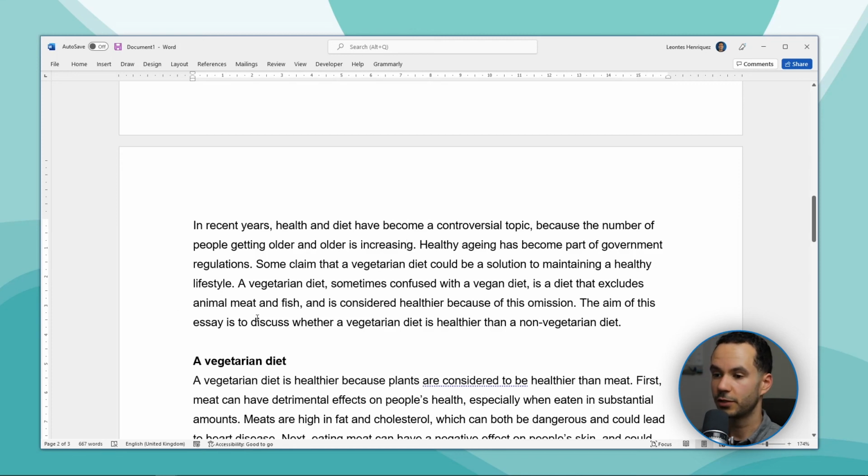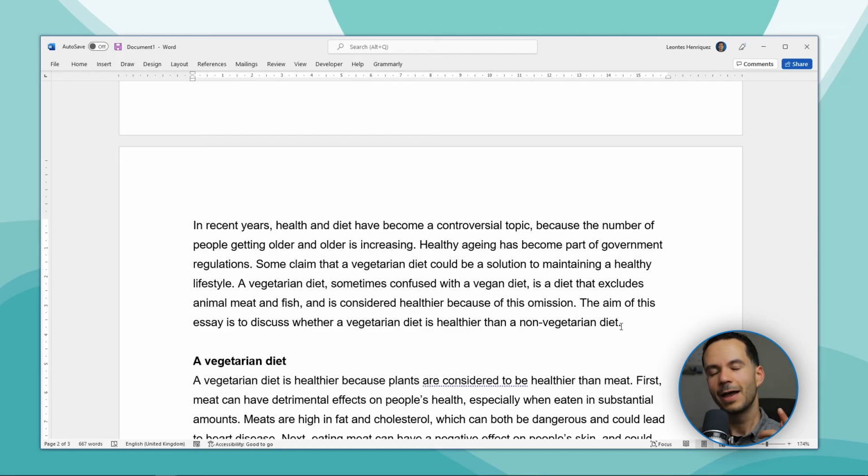Then I get my thesis statement. The aim of this essay is to discuss whether a vegetarian diet is healthier than a non-vegetarian diet. Now, if you have some words left, you could explain how you're going to do this. That's something that we see in research articles a lot, where after the thesis statement, they give either the research questions or they explain very briefly how they're going to achieve what they set out in their thesis statement.